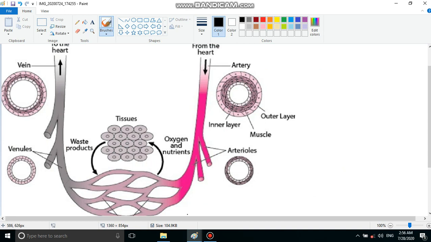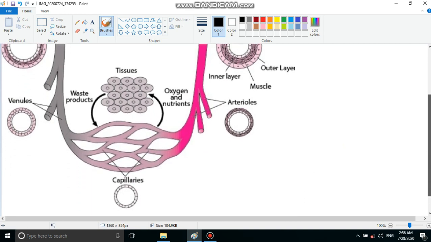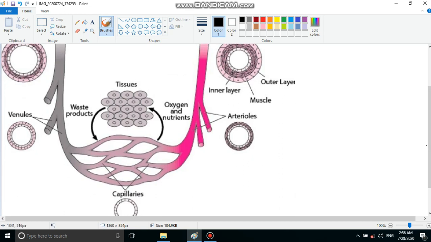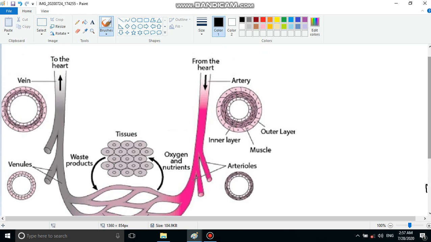Now let us discuss the third component, that is capillaries. Capillaries are also blood vessels. They are single cell thick blood vessels. And there is a requirement of capillaries for exchange of material between tissues and blood. Now, how capillaries are formed and what is the relation between artery, vein and capillaries, you will get from this diagram. See, blood comes from the heart line.